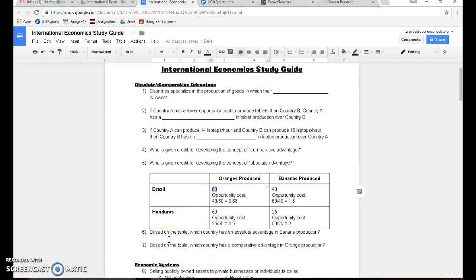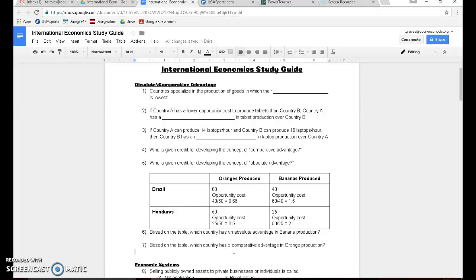So for number six, based on the table, which country has an absolute advantage in banana production? So remember, absolute advantage is just simply who produces more bananas. If you look at the numbers here, here's bananas produced. Brazil produces 40. Honduras only produces 25. So who has the absolute advantage? That would be Brazil because they produce more bananas.